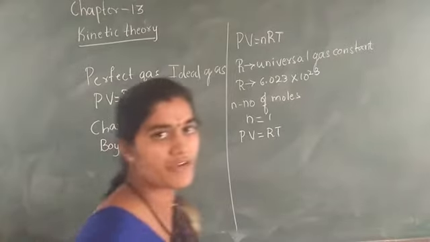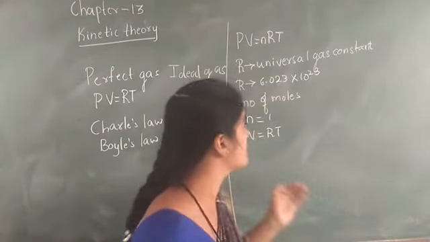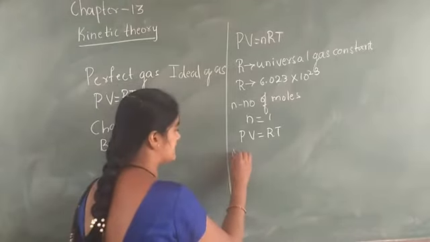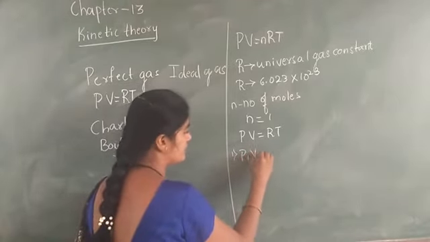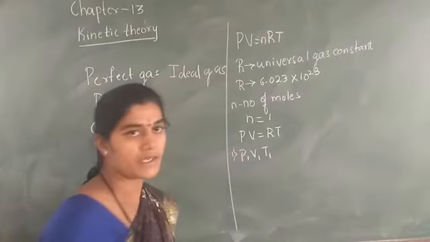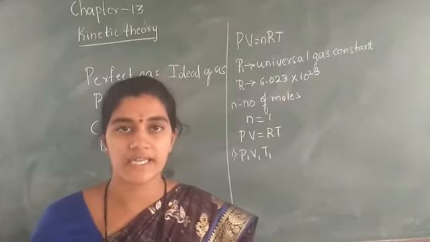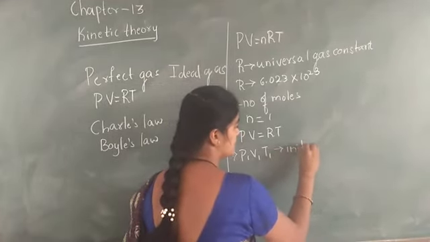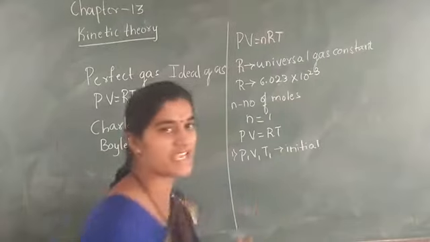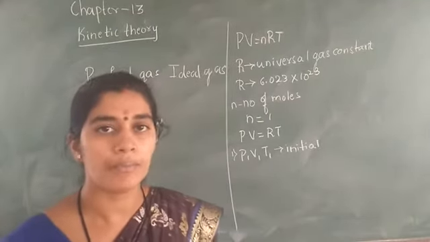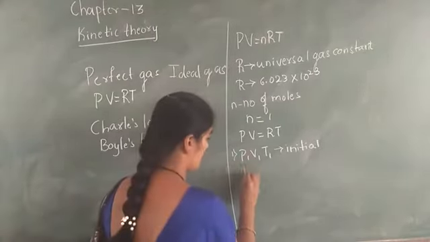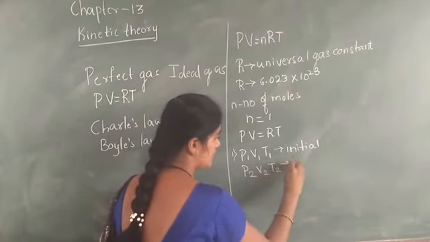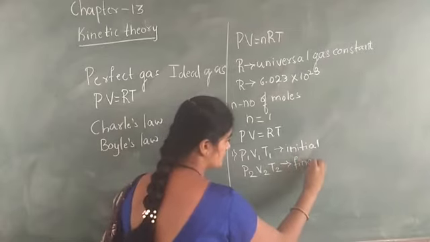In the same way, let us consider P1, V1, T1 as the initial values, and in the same way P2, V2, T2 as the final values.